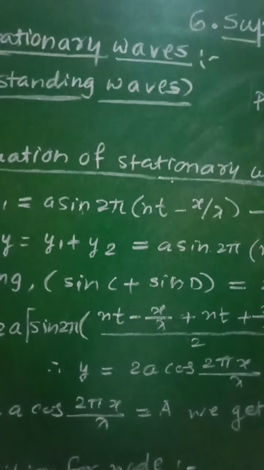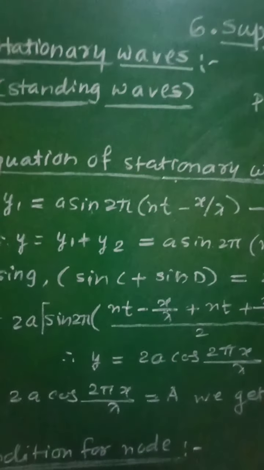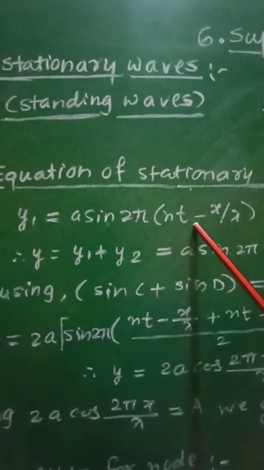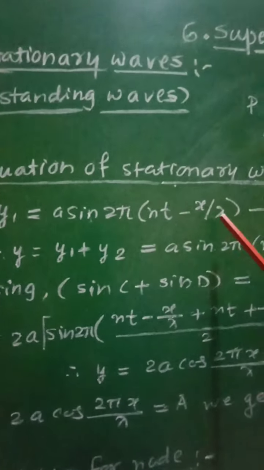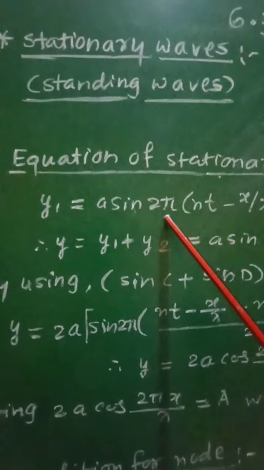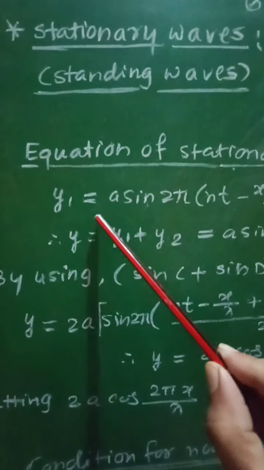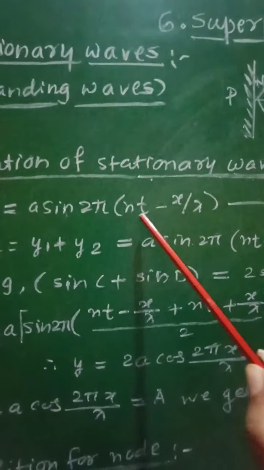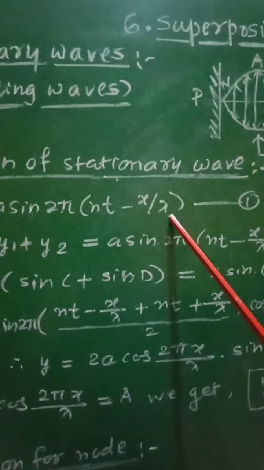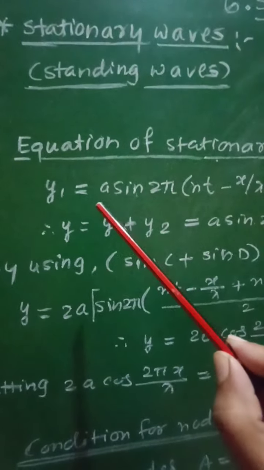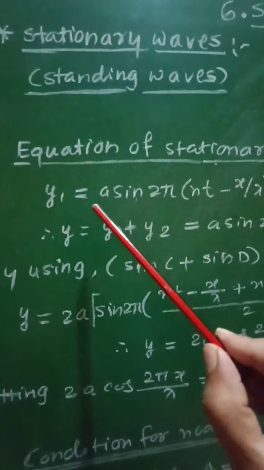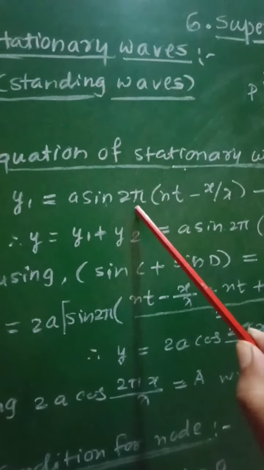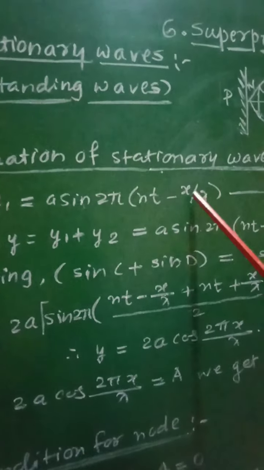Then the equation of the wave traveling along the positive direction of the x-axis is given as y1 = a sin 2π(nt − x/λ). The general equation for a simple harmonic progressive wave is y = a sin 2π(t/T − x/λ).